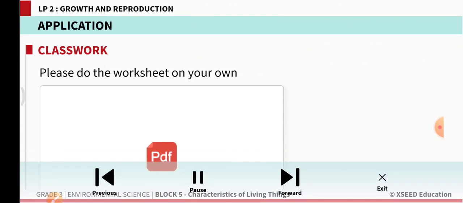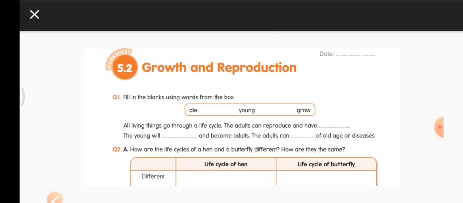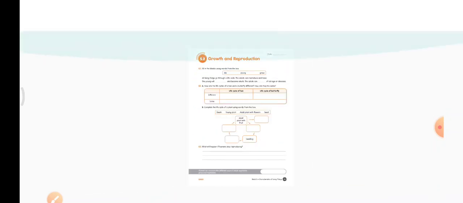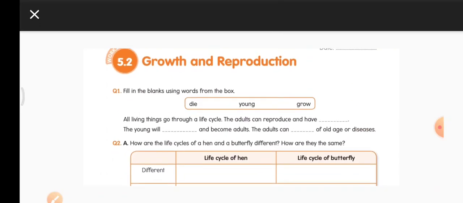Now, all of you open your workbook. Open to 5.2, put today's date. The first one, growth and reproduction, this is the name of the worksheet. Fill in the blanks using words from the box. What are the words that are given in the box? Die, young, grow. So you have to use these words and fill up the blanks that follow.